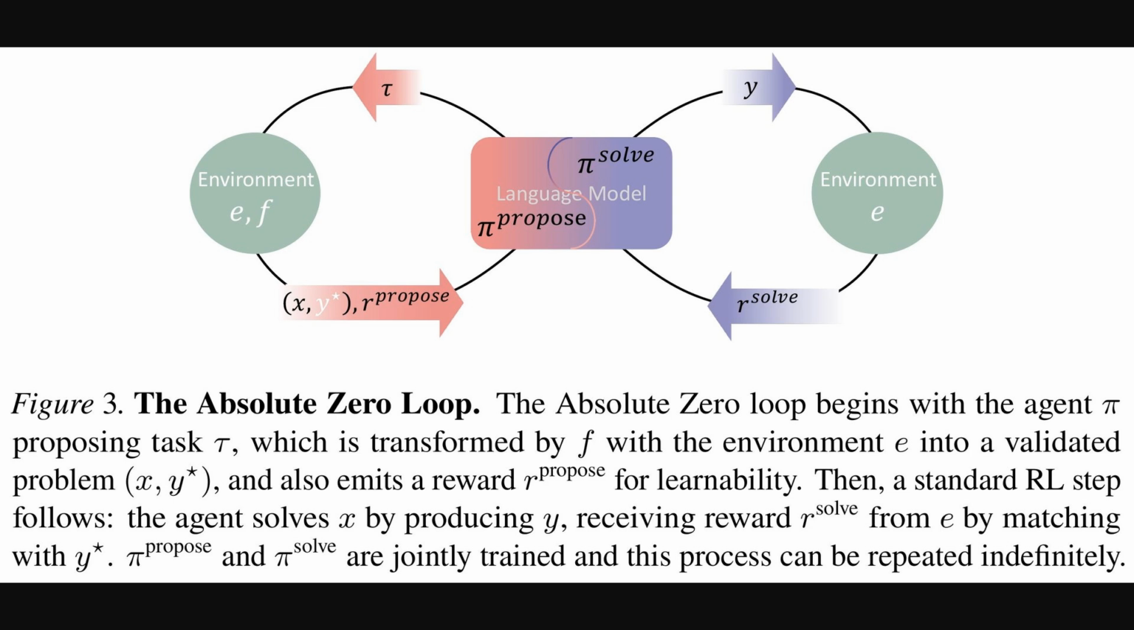This task then goes to the environment, which is the system that checks and validates the task, like the code executor we mentioned. The environment then provides a reward back to the proposer based on the task's learnability. Then, the model, switching to its solver role, attempts to solve this validated task, and it gets another reward from the environment based on whether its solution is correct. This whole cycle of proposing, solving, and getting feedback just keeps repeating, allowing the model to continuously learn and improve itself without any external data.